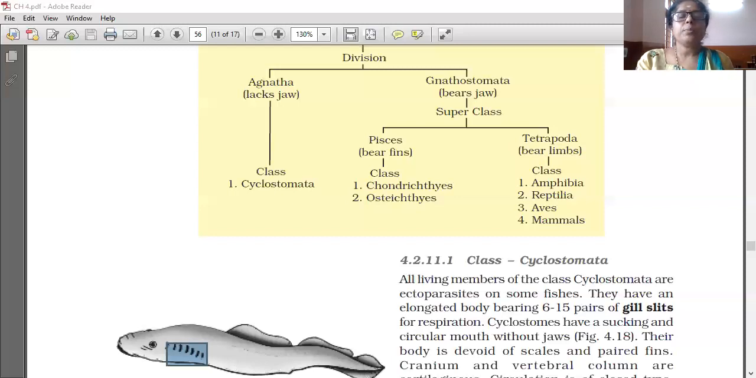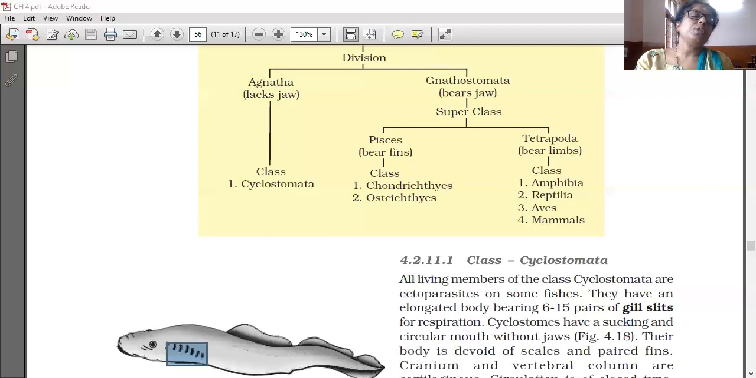Vertebrata possess a notochord during the embryonic period, which is replaced by a cartilaginous vertebral column. Here we can see the notochord in the embryonic stage. Ventral muscular heart, kidneys for excretion and osmoregulation, and paired appendages, like hands and legs. Subphylum Vertebrata: Agnatha and Gnathostomata.